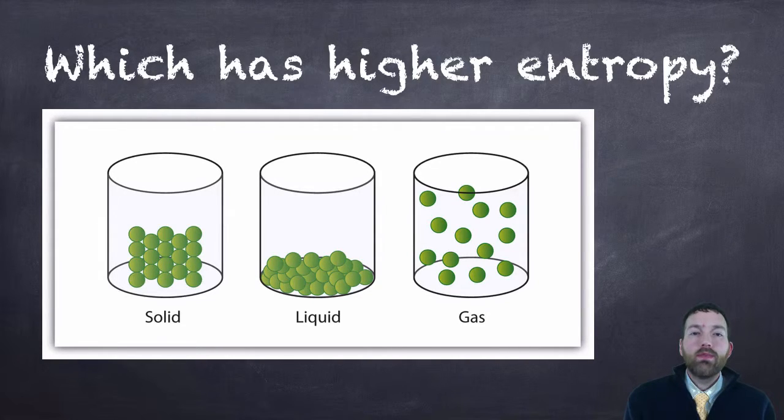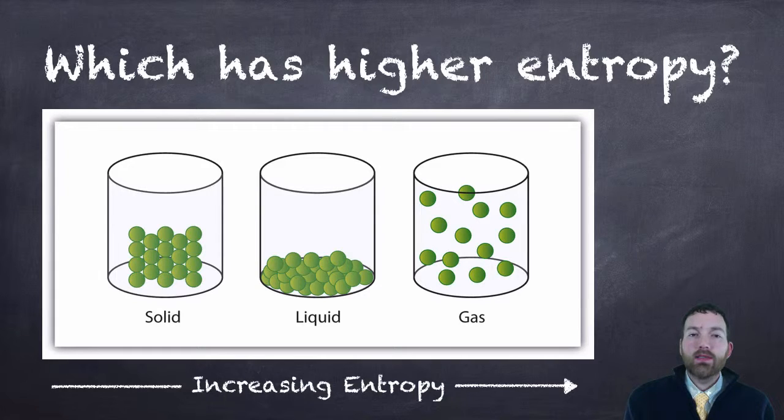So which of these has the most order? Which of these has the most disorder? If they ask which has the highest entropy, of course that's the gas. Liquids have more entropy or disorder than solids, but less than gases. As we can see here, the solids have this regular repeating shape. They're all bonded nicely to each other, and they are keeping this rigid structure. So that's a lot of order.